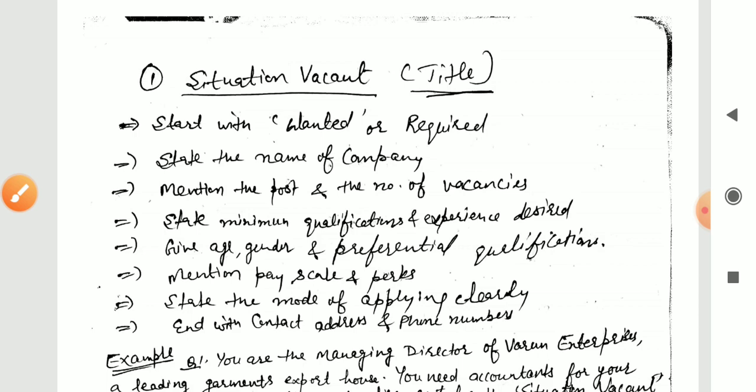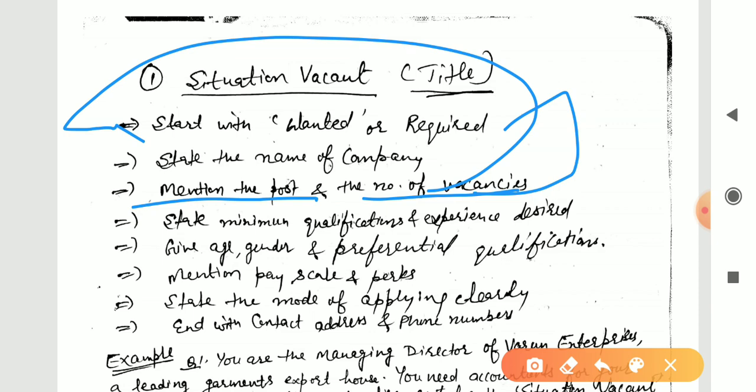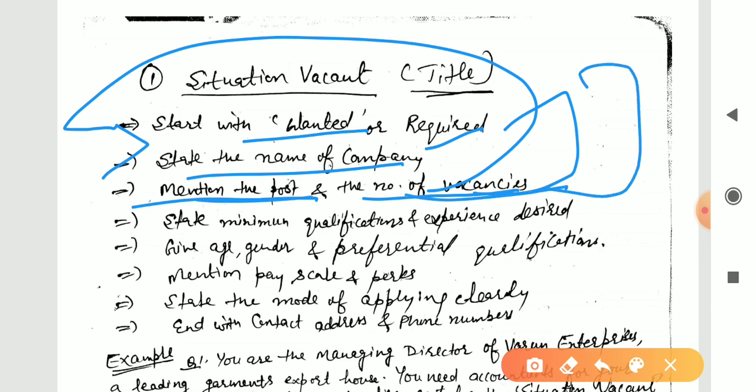Next, you will state the name of the company, for which company the vacancy is, and also the name of the post and number of vacancies. Suppose you want engineers, so you can say wanted engineers for ABC company, whatever the name of the company. And it can also be started like ABC Company Hyderabad required two clerks for its new branch. So the name of the company could also come first, but you will include the word wanted or required. Also state the name of the company, the name of the post and the number of vacancies. That should be the starting of the content of the situation vacant advertisement.